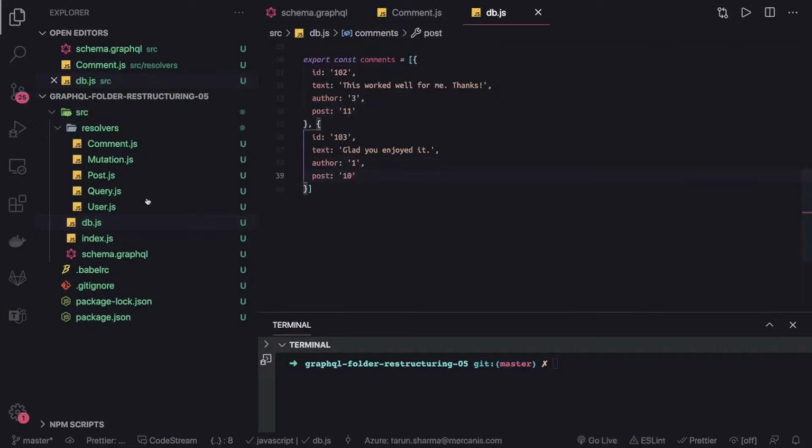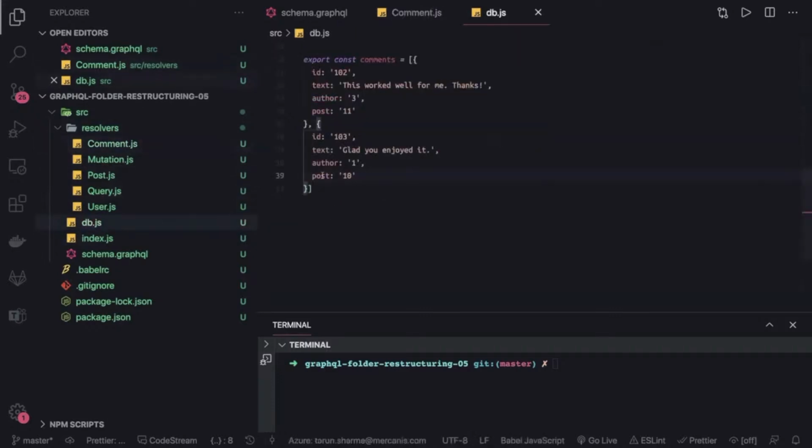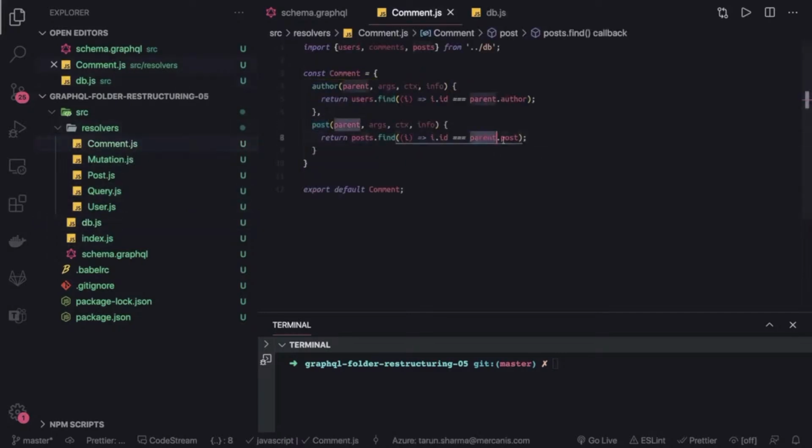Okay, now we have post and author, and we'll go to the comments. How to resolve post? We just need to find parent.post. Here we have given the post ID, which is nothing but the ID that belongs to the post, and we get that from the parent. So post.id equal to parent.post. This is fine, right? So this is how we can resolve both the author and the post information for a comment.